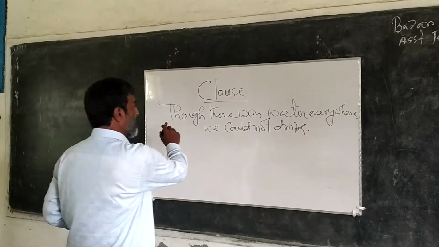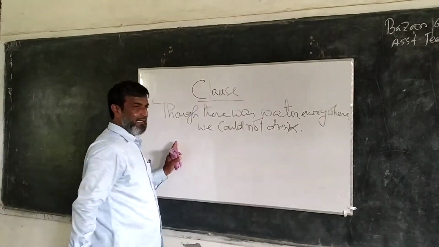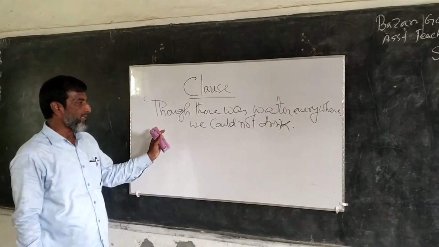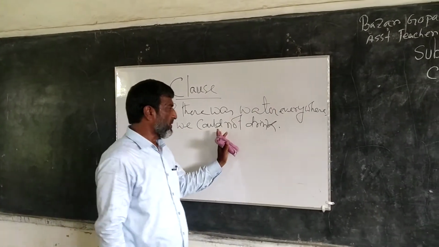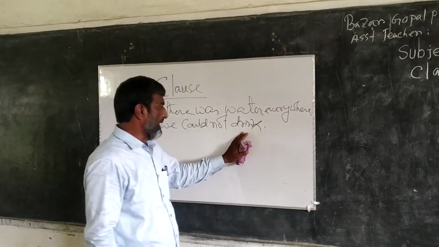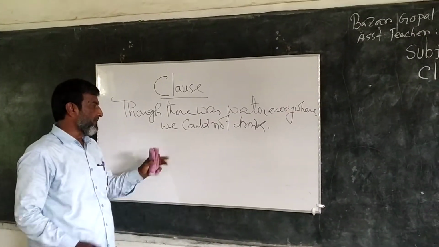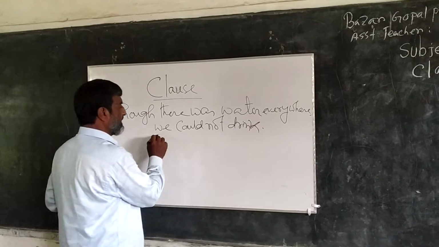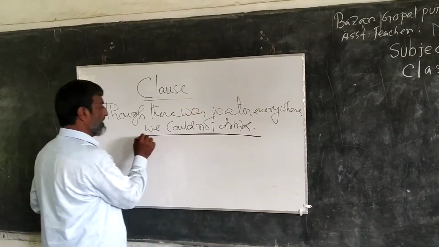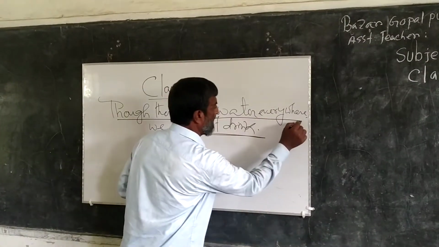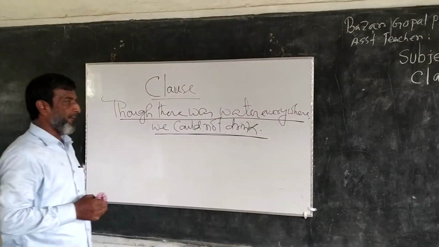This is a greater sentence. This sentence contains two parts. One part is able to give us a clear idea. This is a complete idea. But the other part is an incomplete idea.